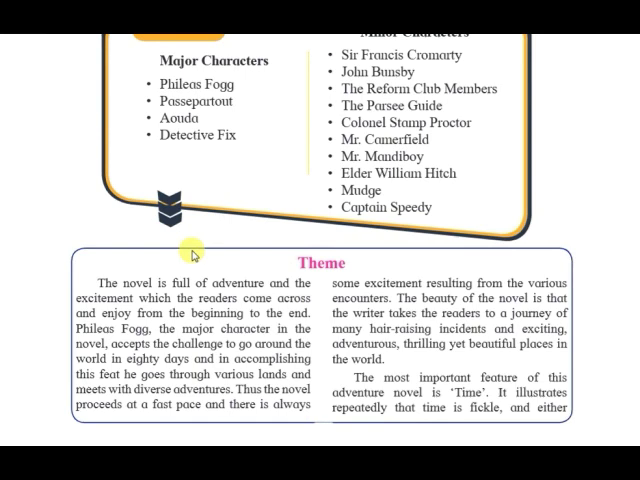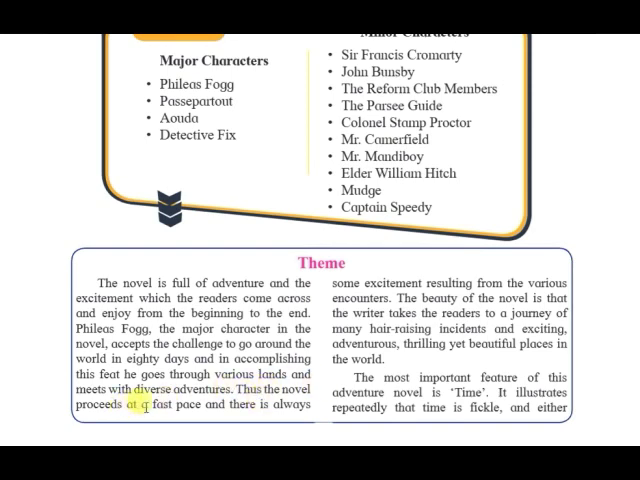Many of the writers during these times wrote adventures which were very easy and easily digestible. But writing such a thing as circumnavigating the entire Earth in only 80 days was something new in the genre of adventure. Moving on, we see that while he completes this challenge, he goes through various lands and meets with diverse adventures. So not only does he go through different countries, but he meets different types of people, and he also understands different cultures.